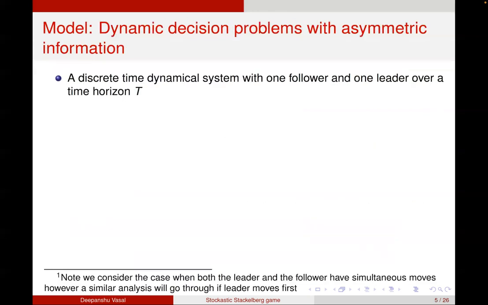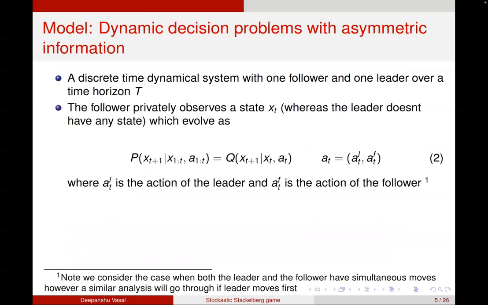Now, the problem that I'm going to consider in this talk is as follows. I have a follower and a leader, and a time horizon capital T. The follower observes a state x_t, which evolves as a controlled Markov process. So the probability of x_{t+1} given all x_1 to t and a_1 to t only depends on the past state x_t and the past action a_t, where a_t are the actions of both the leader and the follower.